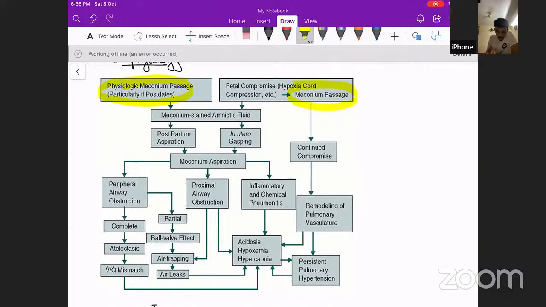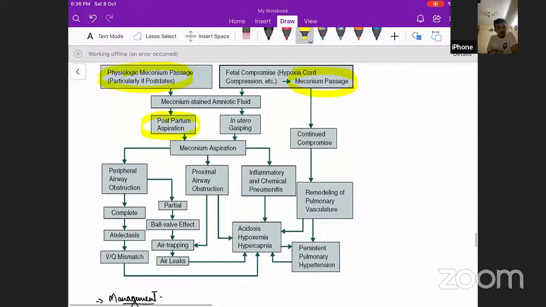And what does this do? This will lead to meconium staining of the amniotic fluid, and this goes into the lungs, correct? So amniotic fluid goes into the lungs of the baby in utero. So either if there is postpartum aspiration of the meconium or in utero gasping of this MSAF, this leads to meconium aspiration.